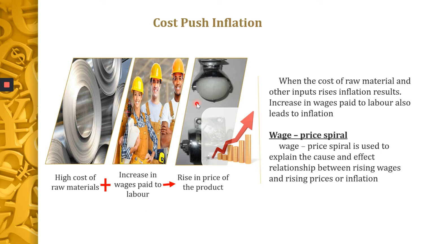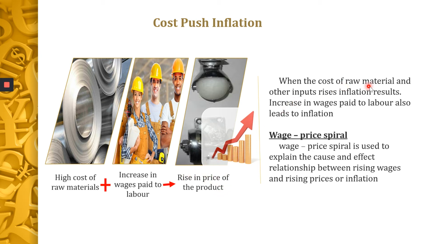Then to produce these goods, you need laborers. So the wages paid to the laborers is also high. So the cost of the raw material is high, the wages paid to the laborers is high. Naturally, there will be increase in the cost of production of the good. And when they sell it, they cannot sell it at a lower price. Definitely, they have to increase the price level. So there is a rise in the price of the product.